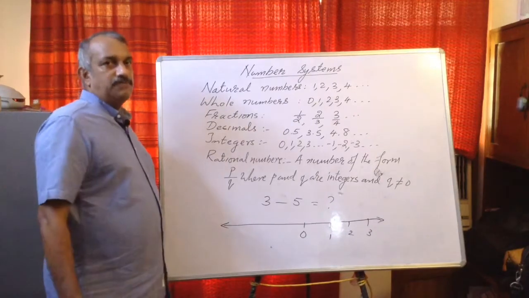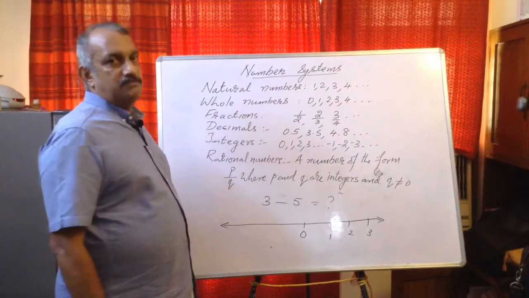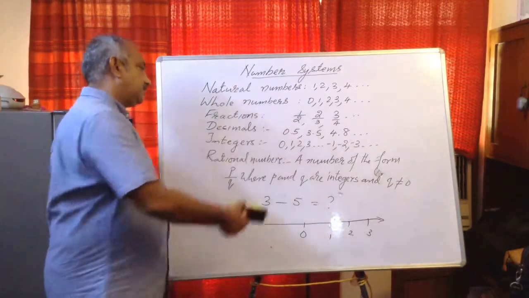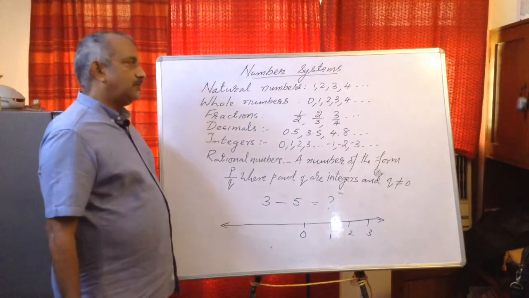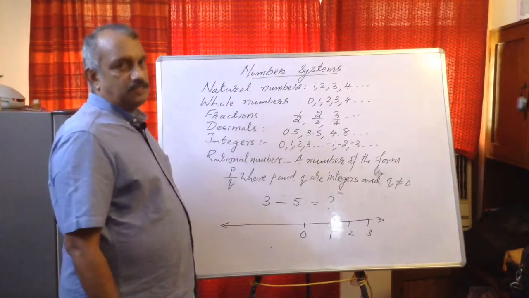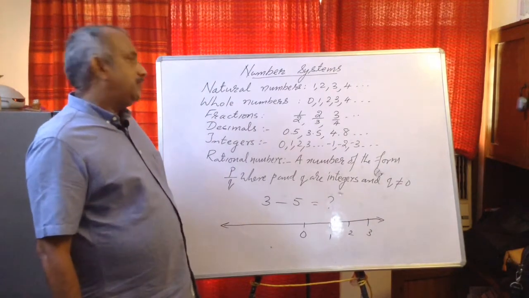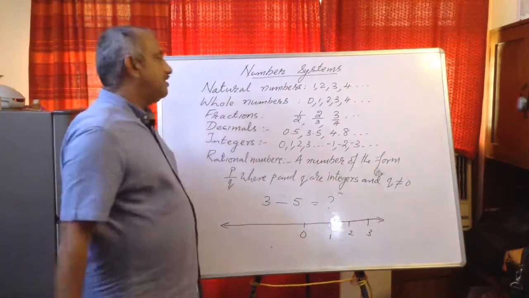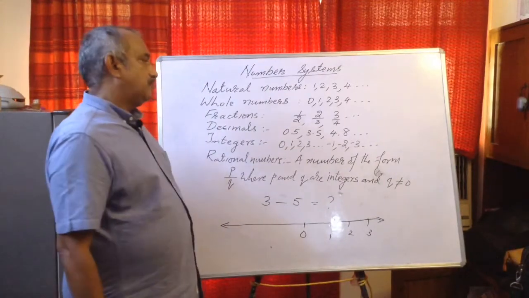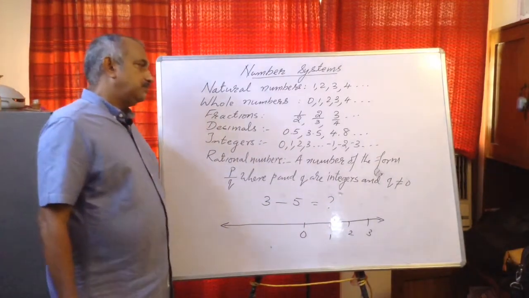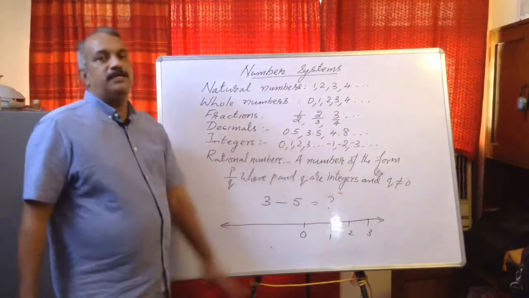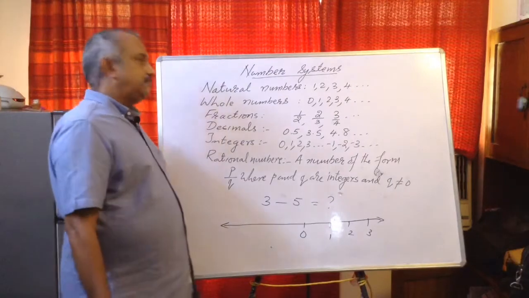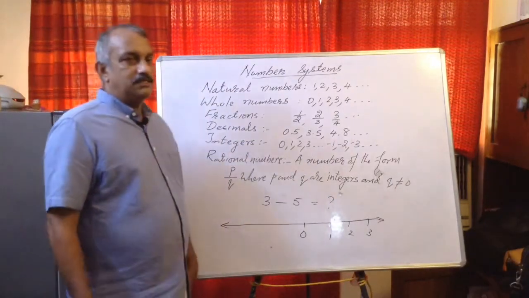For example, the temperature at a place can be below 0 degrees, but there is no number among decimals, fractions and whole numbers to represent it. So we introduced integers. For every positive integer we introduced a negative integer: for 1 minus 1, for 2 minus 2, for 3 minus 3, etc., and made a new number system known as integers. Then in 6th you learned how to do operations on integers.